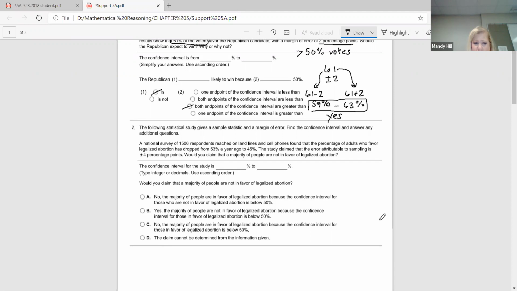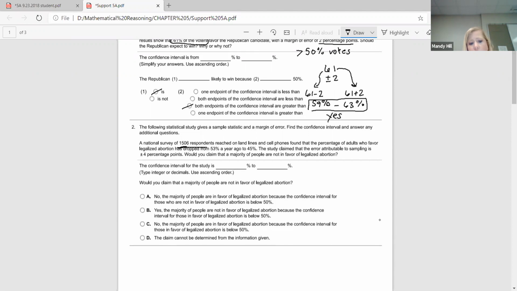So this is a national survey of 1,506 respondents reached on landlines and cell phones. It found that the percentage of adults who favor legalized abortion has dropped from 53% a year ago to 45%.